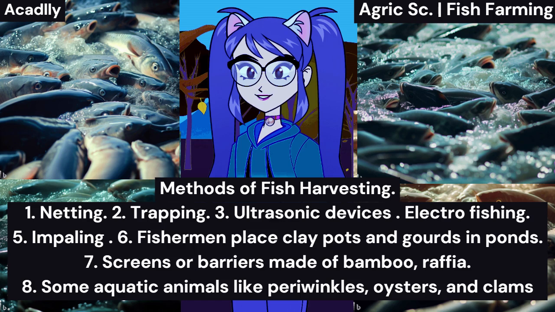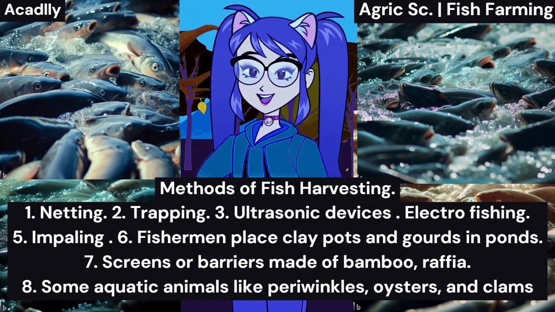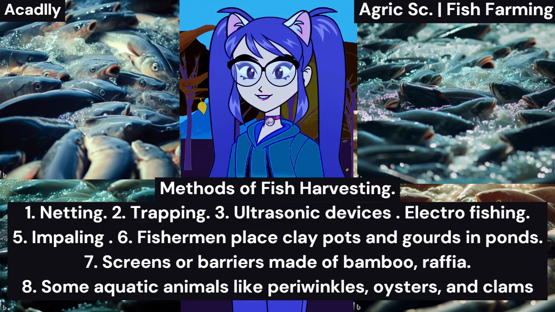6. Pots and gourds. Fishermen place clay pots and gourds in ponds and shallow lakes to catch fish when they enter them. 7. Screens or barriers made of bamboo, raffia, or oil palm fronds are used to enclose portions of shallow water, preventing fish from escaping when the water level decreases during low tide. 8. Some aquatic animals like periwinkles, oysters, and clams can be handpicked from mud and plants, without the need for fishing equipment.